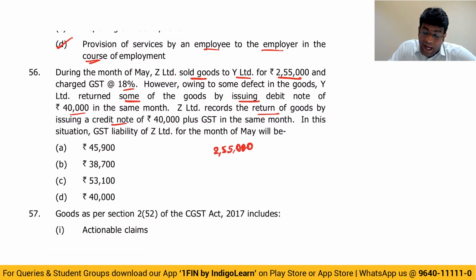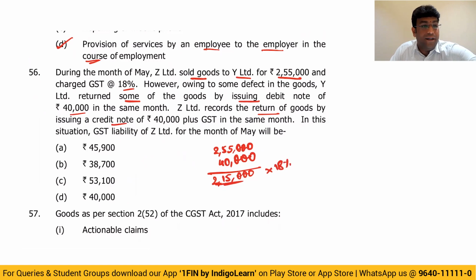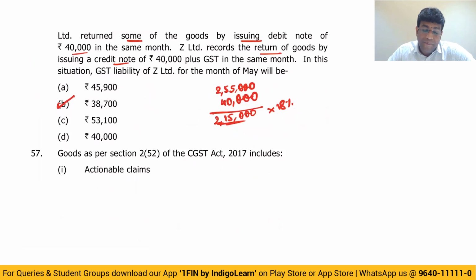2,55,000 they sold the goods and they issued a credit note for 40,000. That will reduce, so the balance will become 2,15,000 into 18%. Let me calculate, guys. 2,15,000 into 18% is coming to 38,700. So answer is option B, my dear friends, 38,700, because credit note value will be reduced from the value of taxable supply. Next question.